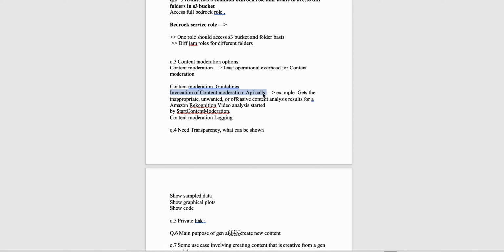So basically, invocation of content moderation API calls means there are certain API calls like start content moderation, which filters out the offensive content. Or one option was content moderation logging. However, this option I feel has a bit of extra operational overhead because we have to moderate all the content, so that should not be the answer. Out of the other two, content moderation guidelines and content moderation API calls, one should be the answer, but as I mentioned, I am not sure what the answer would be.